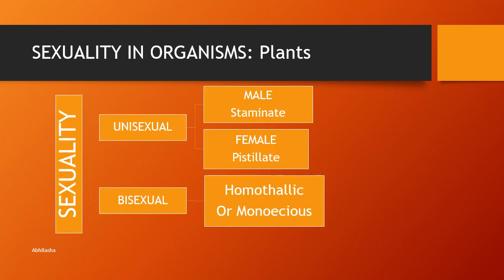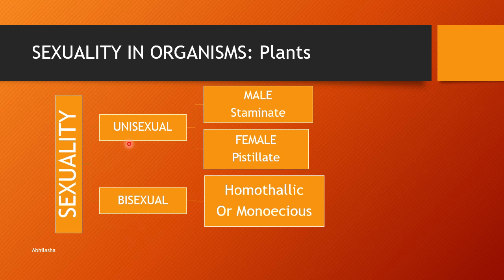So sexuality is the group of characters of an organism that help specify his or her reproductive role. Plants can be unisexual or bisexual.